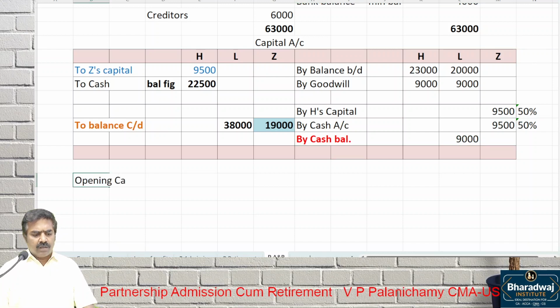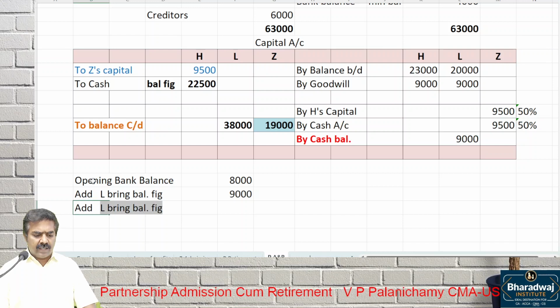Listen. What is the opening cash or bank balance given in the question? 8,000 is the opening bank balance. Add who brings money? L brings the balancing figure, 9,000. Add Z, the new partner, who brings the 50%, 9,500.